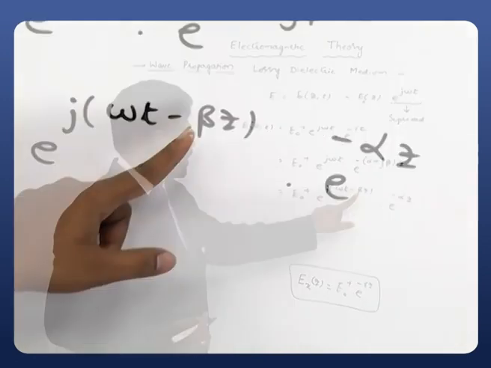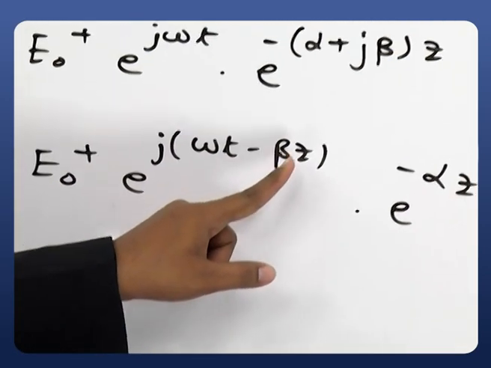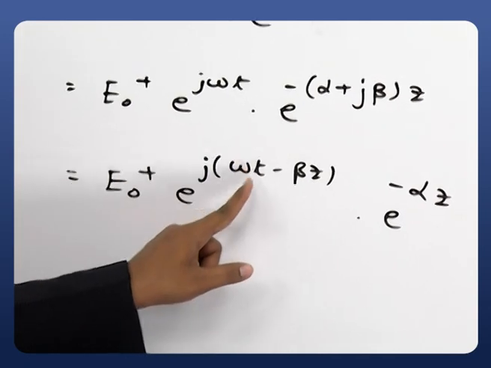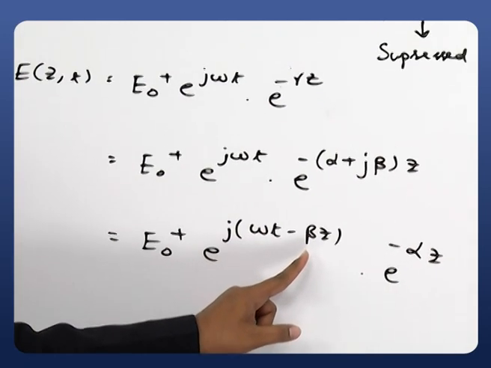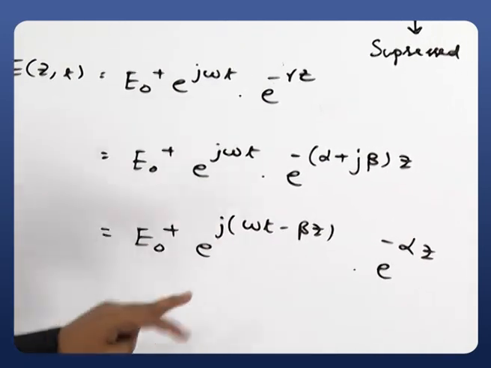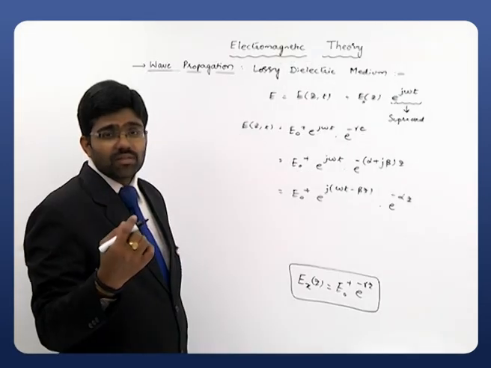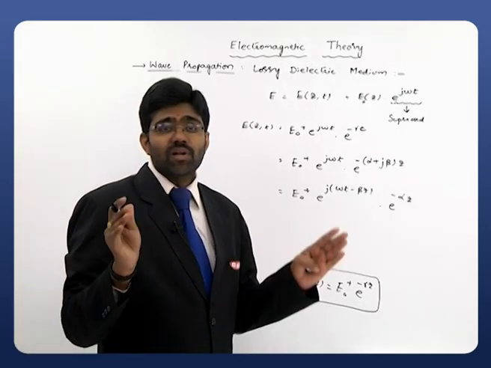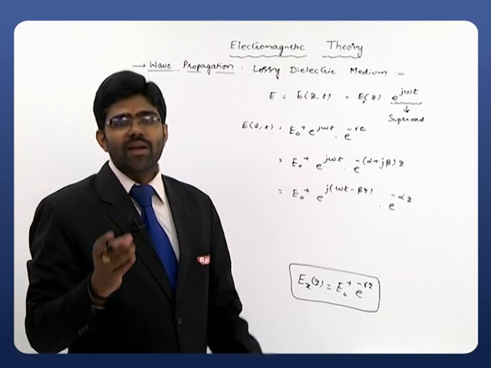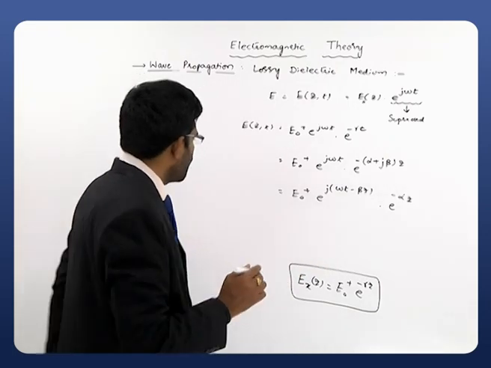This is the equation that we have. E power j omega t minus beta z can be written as cos of omega t minus beta z plus j sin of omega t minus beta z, right? Just remember, that is simple mathematics. Now once again I am saying that for our mathematical convenience and for a proper form, I will consider the real part of this entire equation.